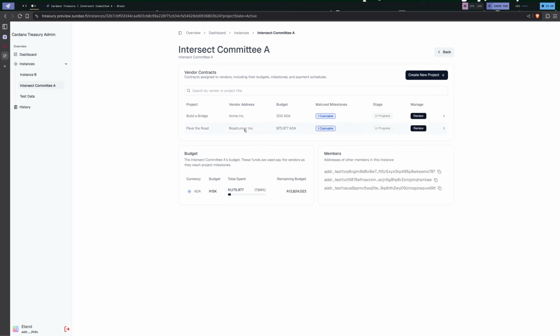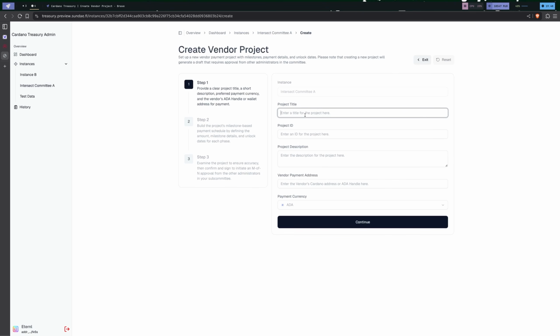If I click into one of these instances, it's the same view as before, except now you can see I can create a project. So I'll go ahead and do that now. And I'll create a demo video project. This is a human readable title. I can enter in a project ID. So this can be used to tie it back to, for example, Intersect's internal accounting, a project number or cost center, or however you want to tie it back to that actual physical contract.